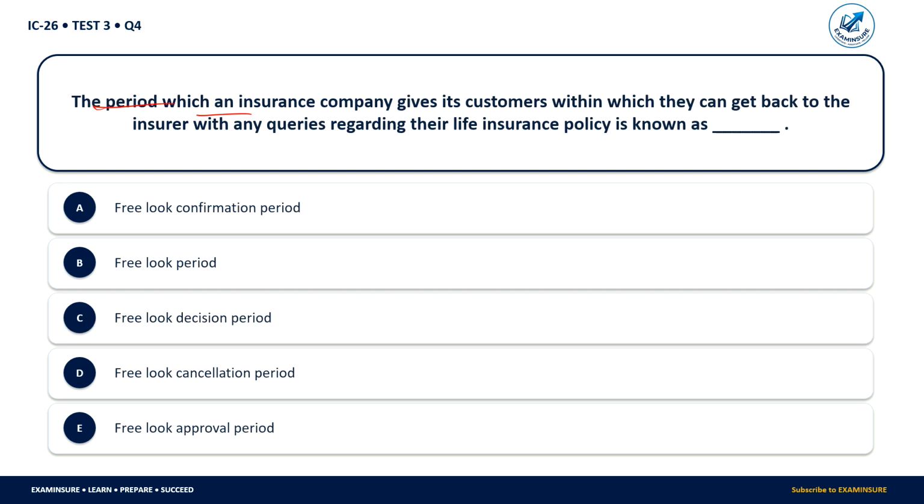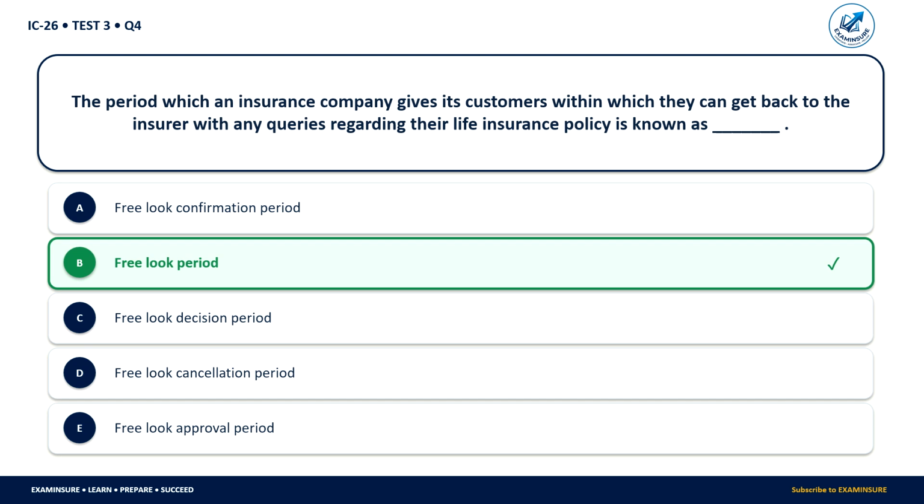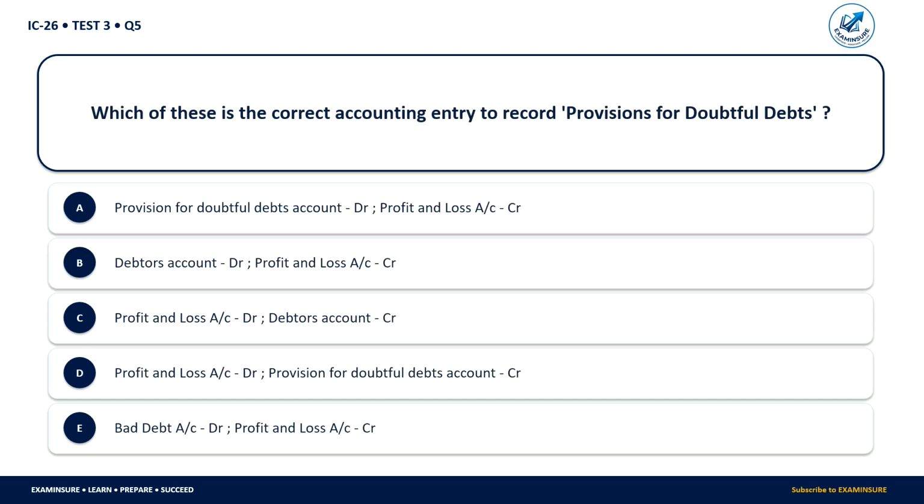The period which an insurance company gives its customer within which they can get back to the insurer with any queries regarding their life insurance policy is known as free look confirmation period, free look period, free look decision period, free look cancellation period, free look approval period. So here this is known as free look period.